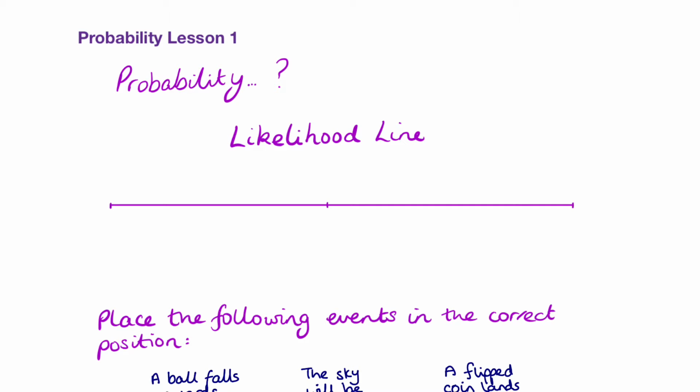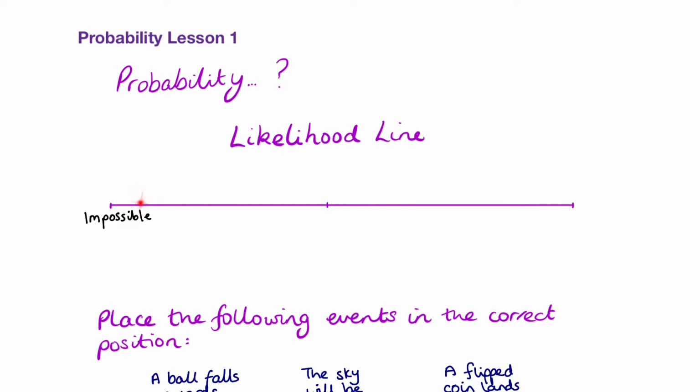Okay, so think about the kind of words that we use for chance and whether something's likely or not. If we think about something that is completely impossible, then there's no way it can happen at all. It's guaranteed it cannot happen. And this goes at the left-hand end of our likelihood line. So we've got impossible there.